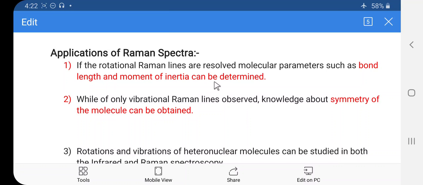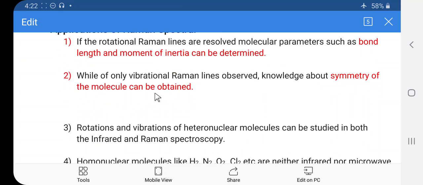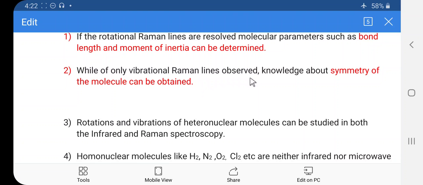Friends, all of you know that when we consider the rotation spectra of a diatomic molecule, it is possible to find out the bond length and moment of inertia of the molecule. In a similar way, if the rotation Raman lines are resolved, we can find out the bond length and the moment of inertia. The second one is, when only vibration Raman lines are observed, knowledge about the symmetry of the molecule can be obtained from the vibration Raman lines.